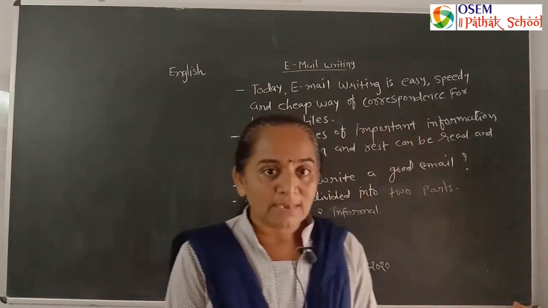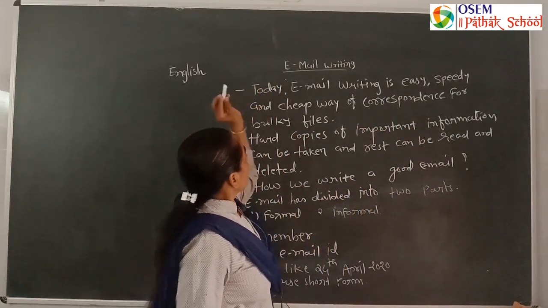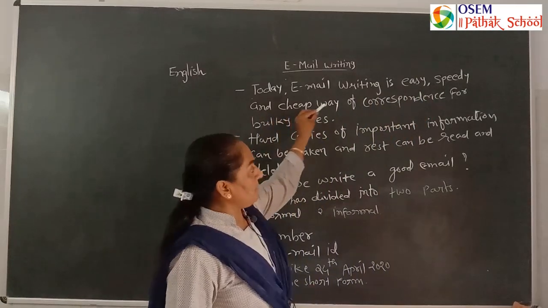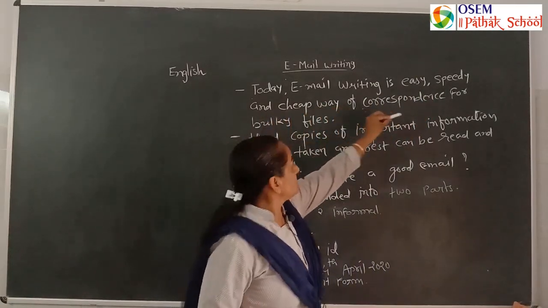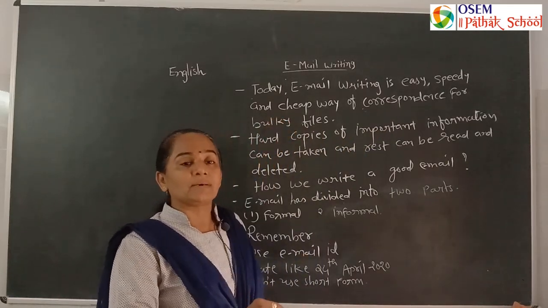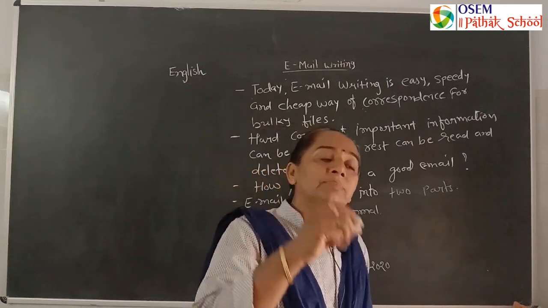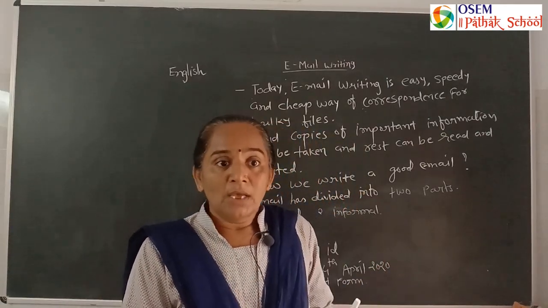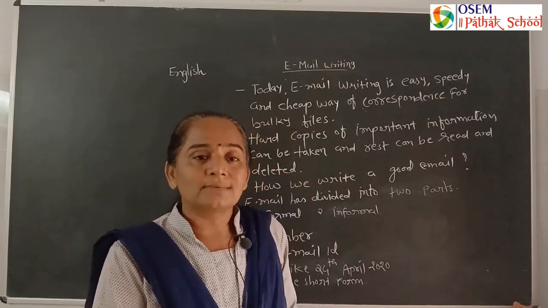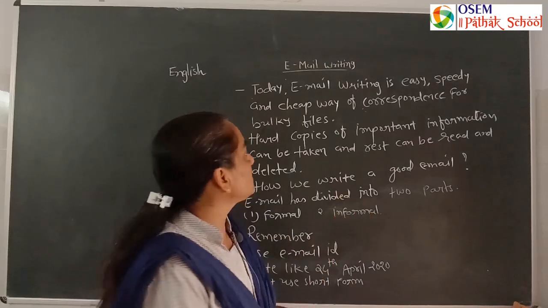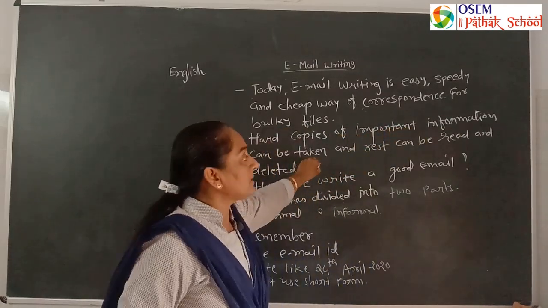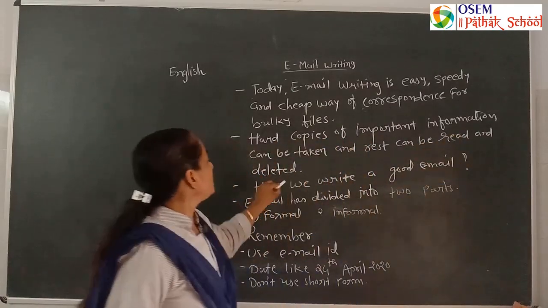Let's explain step by step. Today, email writing is an easy, speedy and cheap way of correspondence, and makes communication of bulky files possible. By writing letters continuously, one person writes a letter to a company and then the company gives a reply, so it's a waste of time. So we have come to the 21st century. It's a century of knowledge, a century of science and technology. So we use electronic mail. Hard copies of important information can be taken, and the rest can be read and deleted also.